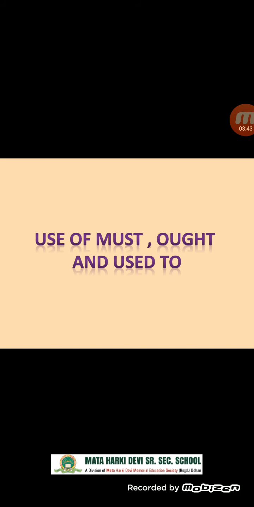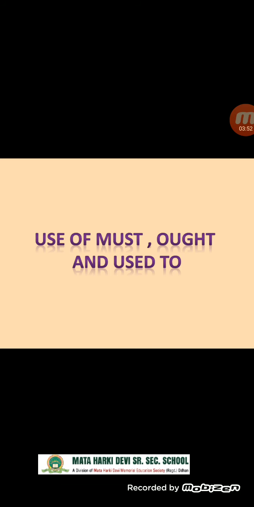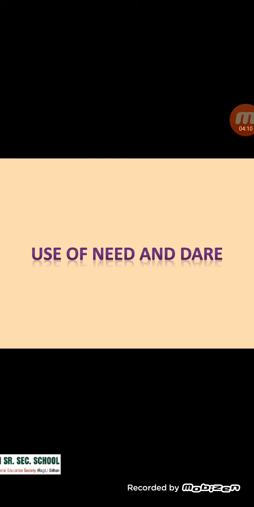Use of must, ought, and used to. Must expresses necessity or obligation in the present tense. Ought. Ought is used for moral obligation or desirability. It is always followed by to plus verb. Used to. It indicates a discontinued habit of the past.